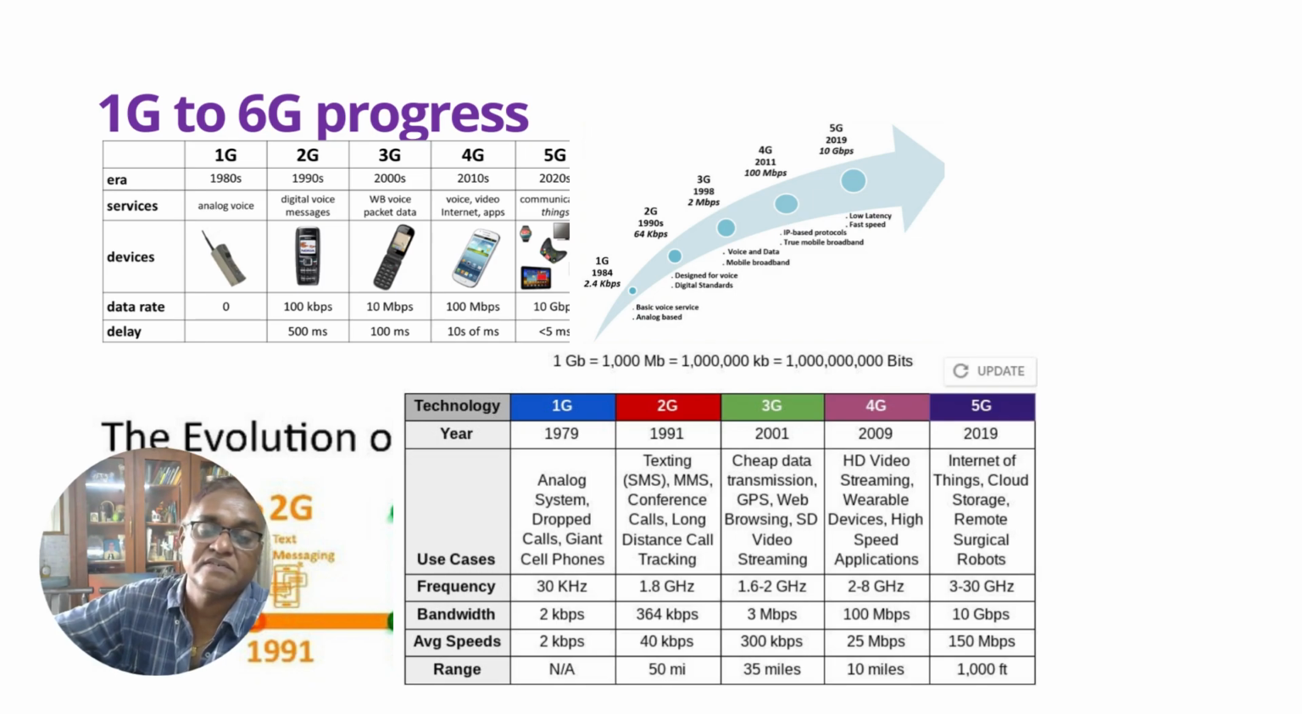As you can see, the bandwidth in 1G is 2 kbps, and it has increased to 10 Gbps in 5G. Similarly, the speeds also increased from 2 kbps to 100 to 150 Mbps in 5G. The only parameter that decreased from 1G to 5G is the range. Range is the distance covered in these technologies. In 2G the range is given as 5 miles to 50 miles, while it has come down drastically in 5G to 1000 feet.